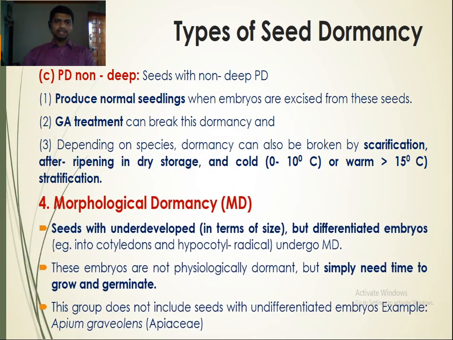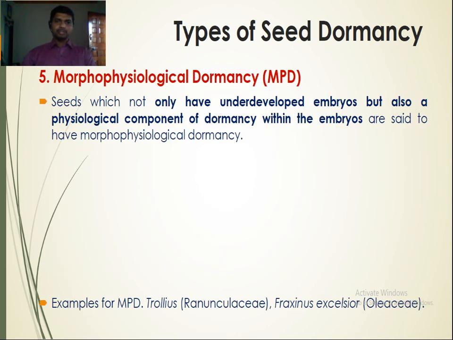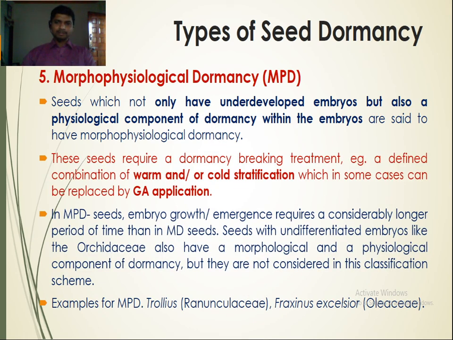Next is the morphological dormancy. It is characterized by seeds with an underdeveloped but differentiated embryo. It is differentiated into the cotyledons, hypocotyl and radicle. So it is a differentiated embryo but it is underdeveloped, so it requires some time to grow and germinate. Next is the morphophysiological dormancy. It is a combination of both morphological and physiological dormancy. These are seeds which not only have underdeveloped embryos but also a physiological component of dormancy within the embryo. Warm or cold stratification can overcome this type of seed dormancy.